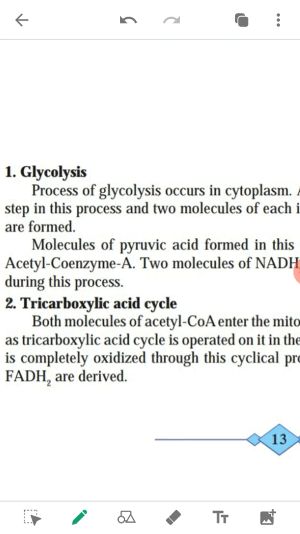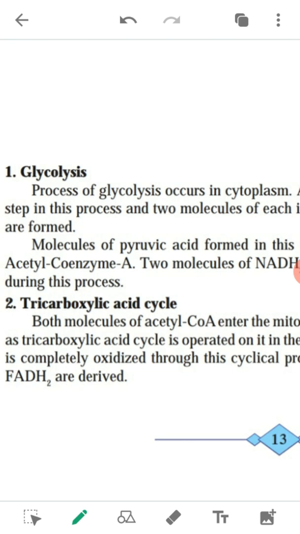See what is the Krebs cycle. Both molecules of acetyl coenzyme A enter the mitochondria. It is the second step after glycolysis, the tricarboxylic acid cycle. It takes place in the mitochondria. A cyclic chain of reactions called the tricarboxylic acid cycle operates in the mitochondria.